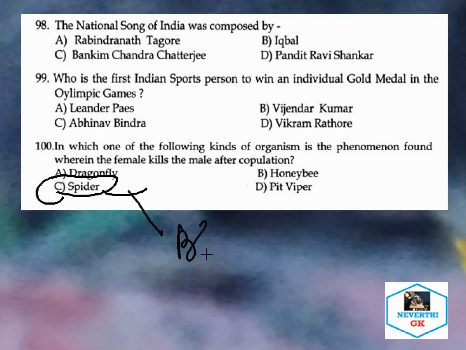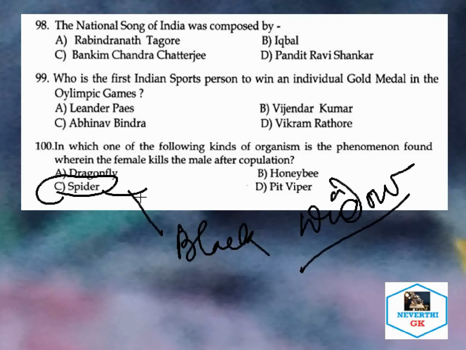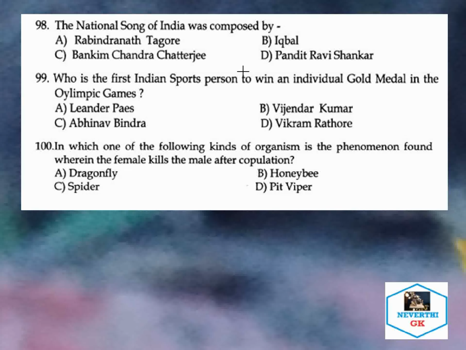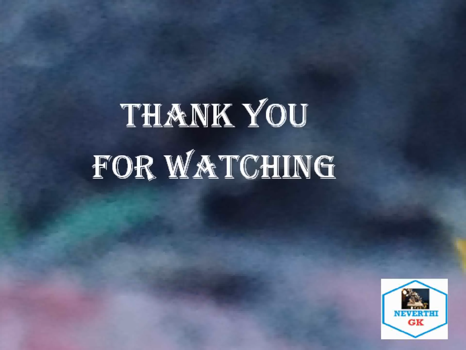The spider is known as the black widow spider. Some other organisms like snakes and scorpions are also included in this category, where the female kills her male partner after copulation. So these are the important questions from the general knowledge section asked in the 2013 LDA cum typist exam.